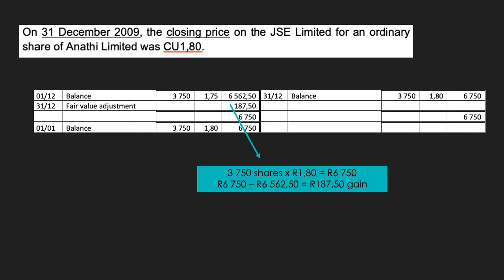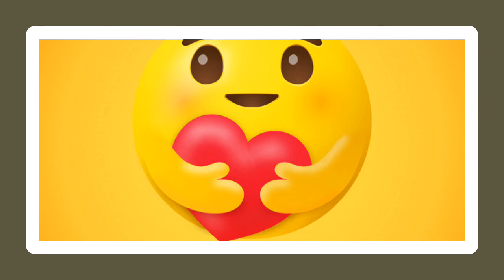Therefore, we debit the investment in ordinary shares and we credit the fair value adjustment, which ends up in the SPLOCI. That means at the end of the financial year, the balance that we carry down to the new year is 6,750 Rand. That then brings us to the end of today's Facebook Live.